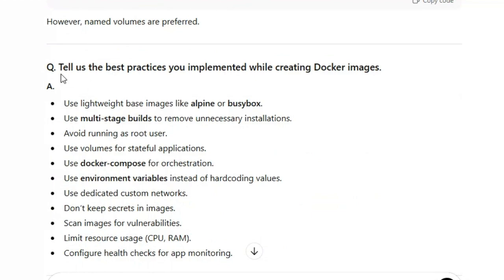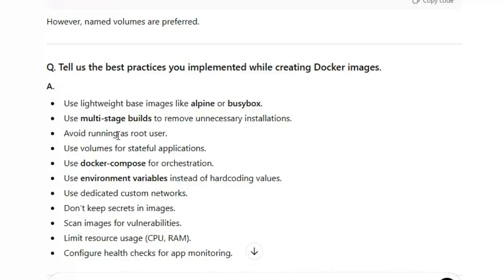Tell us the best practices you implemented while creating a Docker image. This is very, very important. Use a lightweight base image like Alpine or BusyBox. Use multi-stage builds to remove unnecessary installations.